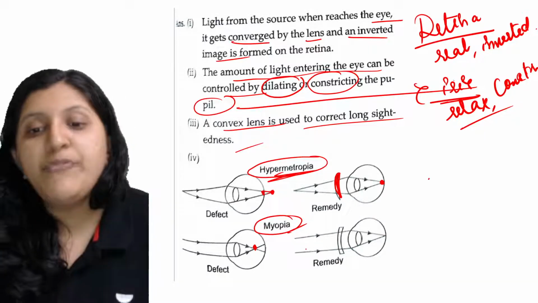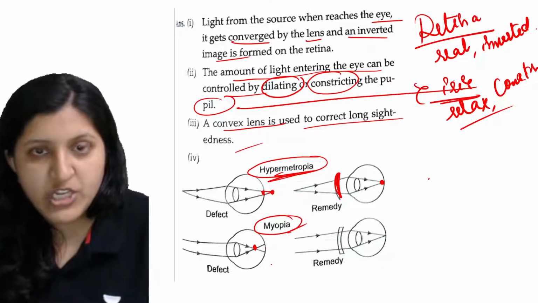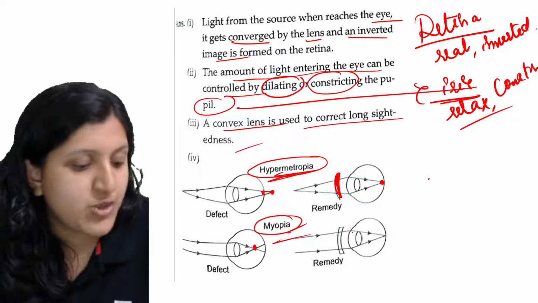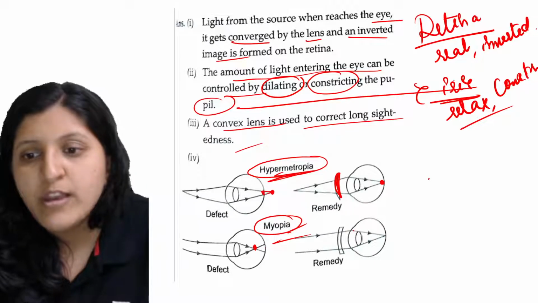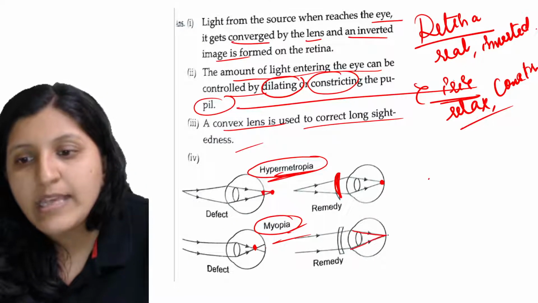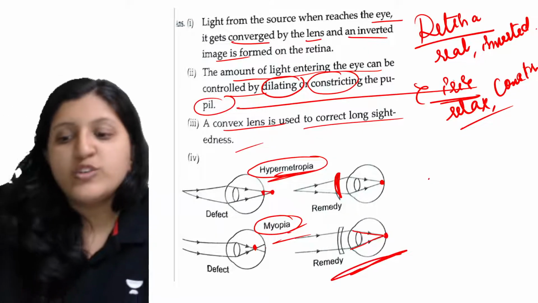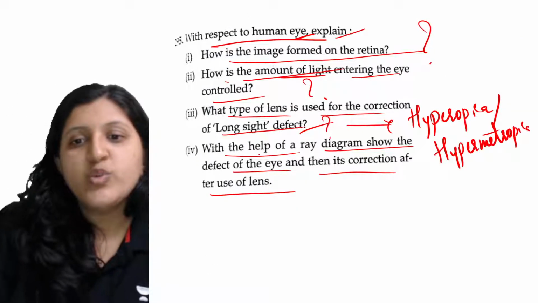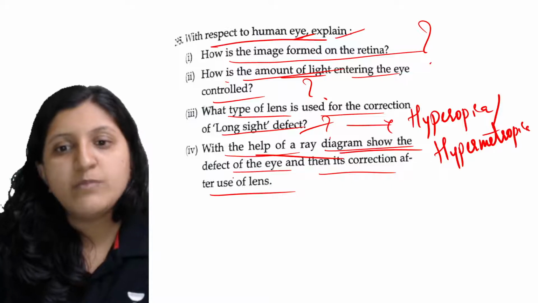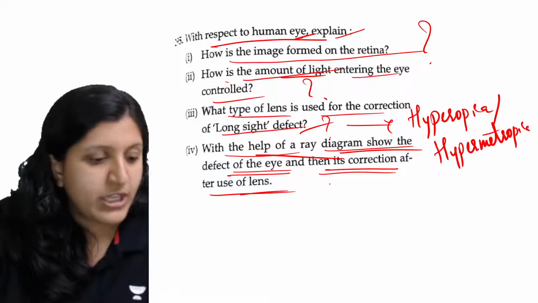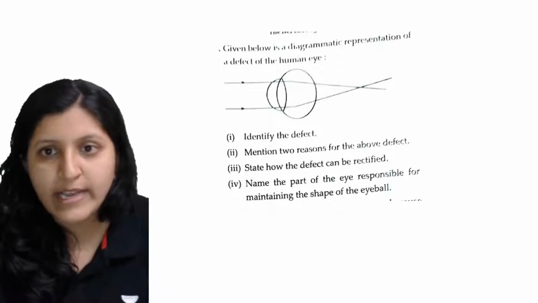Before the retina, the image formation has occurred here. Now when the correction factor, that is a concave lens, is used, you can see that the image formation has exactly occurred on the retina. So the question was, with the help of a ray diagram, show the defect of the eye, then show its correction after the use of the lens. Let's go with the next one.